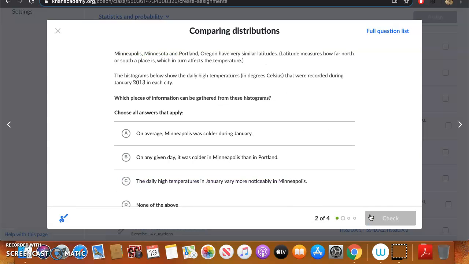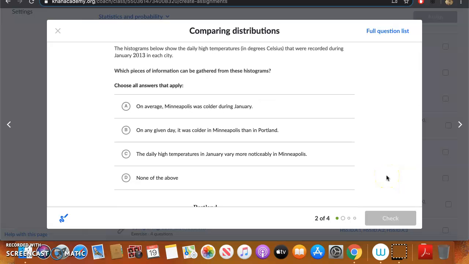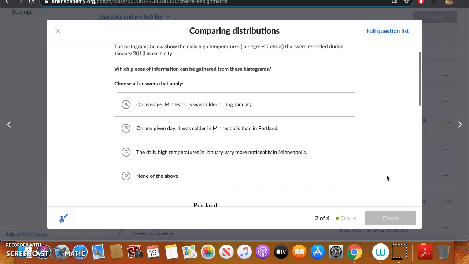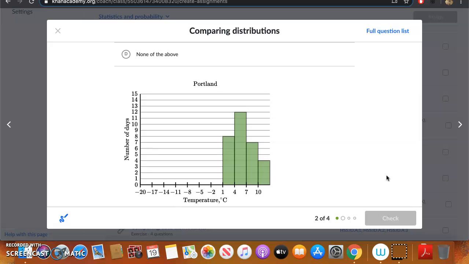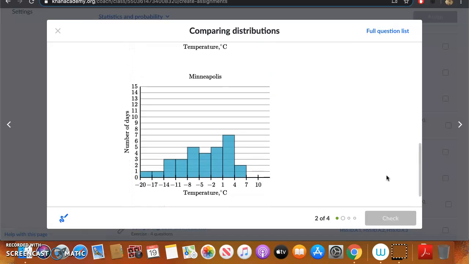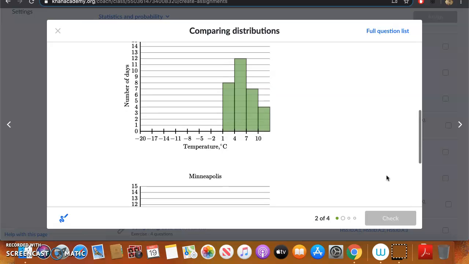Okay, let's try another one. Minneapolis, Minnesota, and Portland, Oregon have very similar latitudes. Again, latitude measures how far north or south a place is, which in turn affects the temperature. The histograms below show the daily high temperatures in degrees Celsius that were recorded during January 2013 in each city. Which piece of information can be gathered from these histograms? Choose all that apply. So here is the histogram for the temperatures for Portland, and this is for Minneapolis. And we can see there is a big difference here, correct?